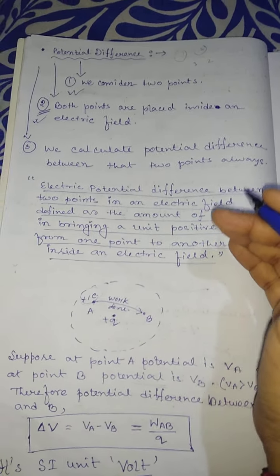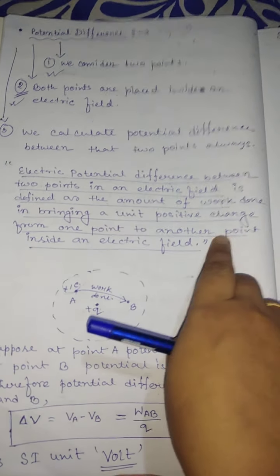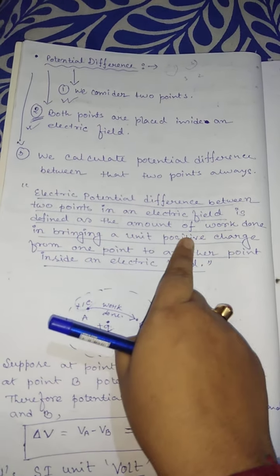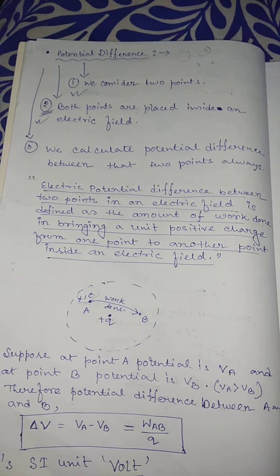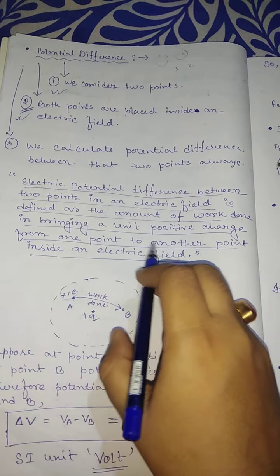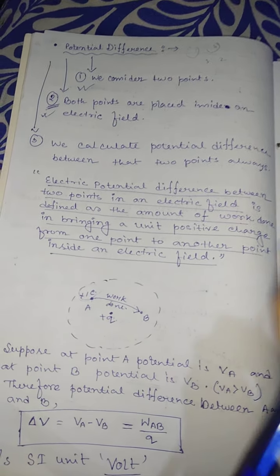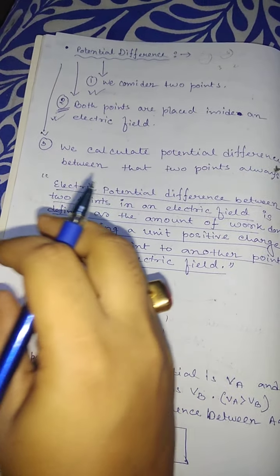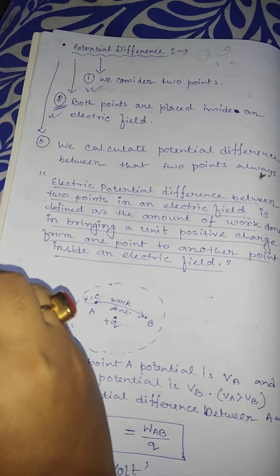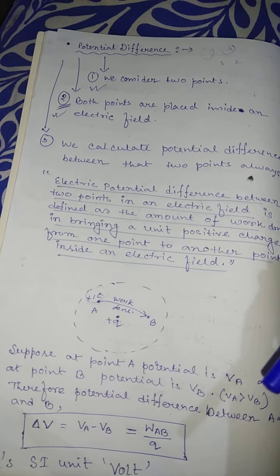It is a little similar to the definition of electric potential, but there we define the work done in bringing a unit positive charge from infinity to that point inside the electric field. But here the 2 points are always situated inside the electric field.